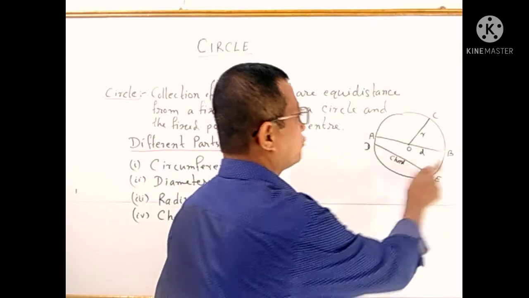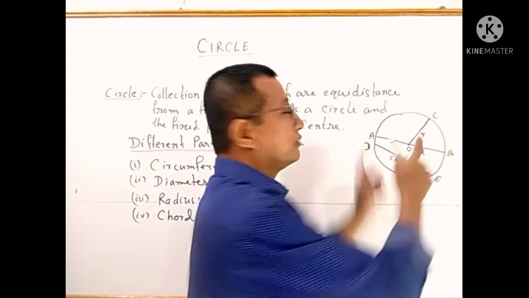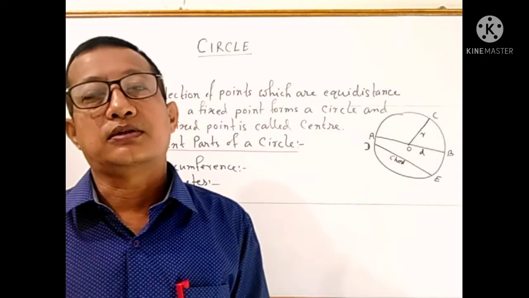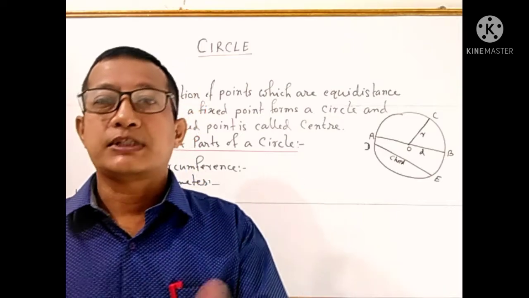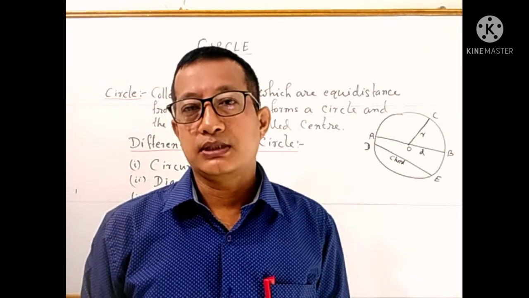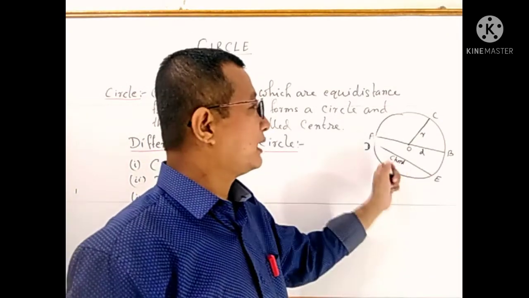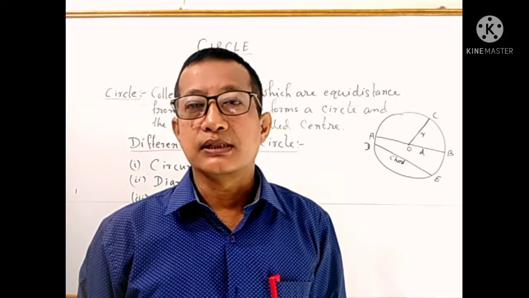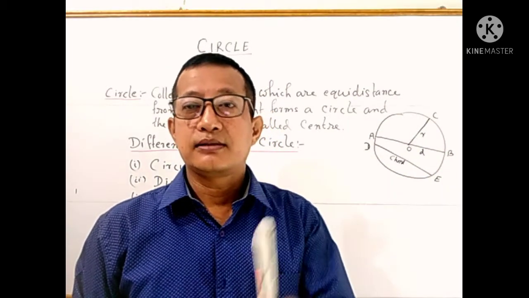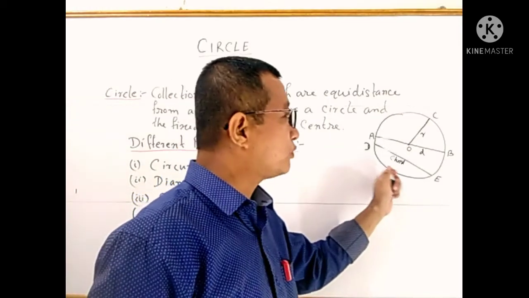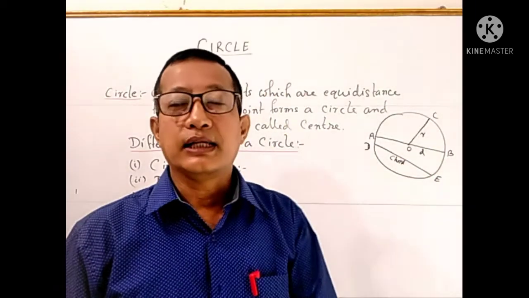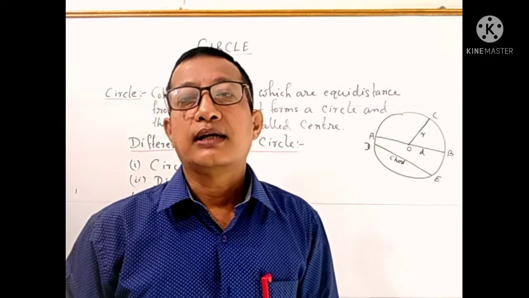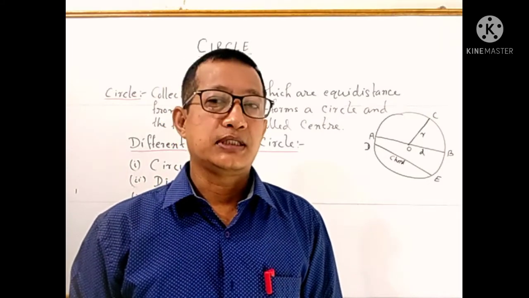See, here also any 2 points are joined, so we can say diameter is also a chord, but that chord has a special name. That one is diameter. AB, you can say AB is also a diameter of this circle, but what is the special case? If that chord passes through the center, then it has a special name, and that one is the diameter.